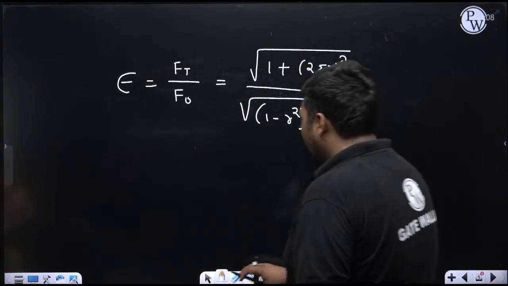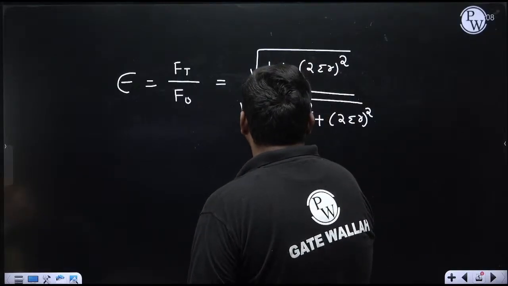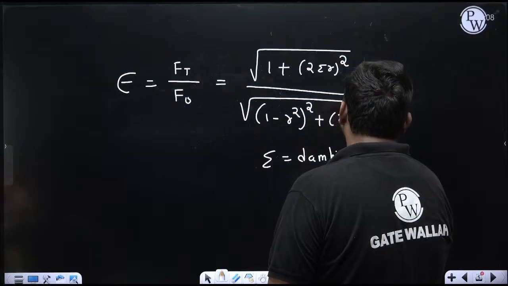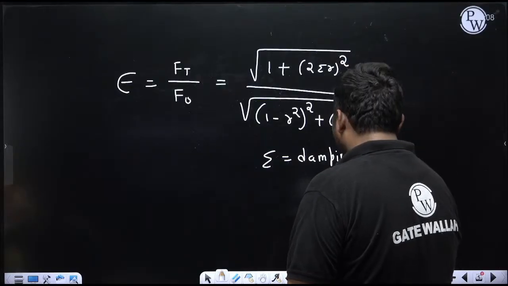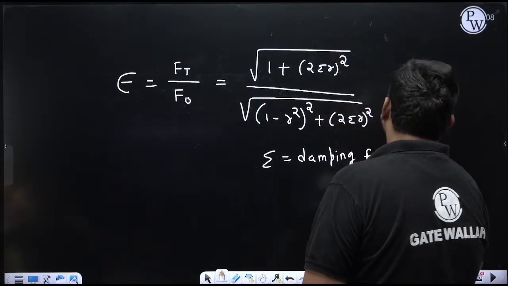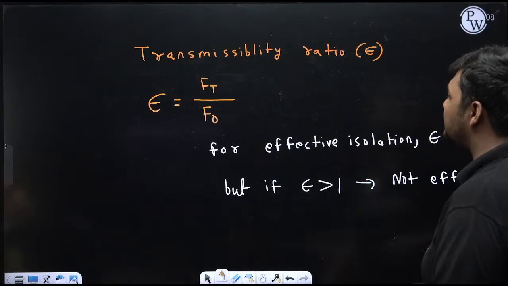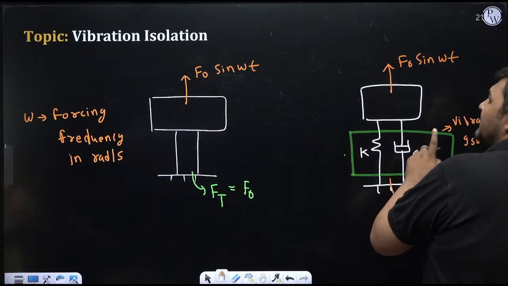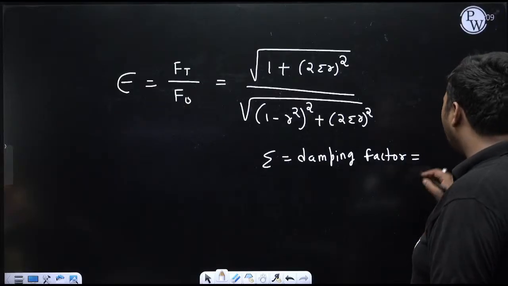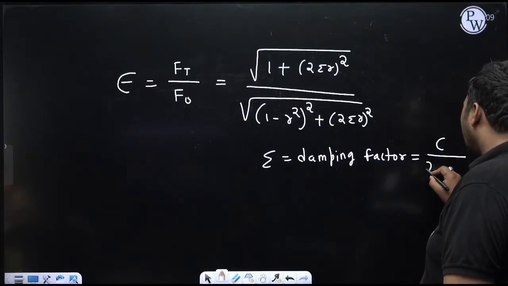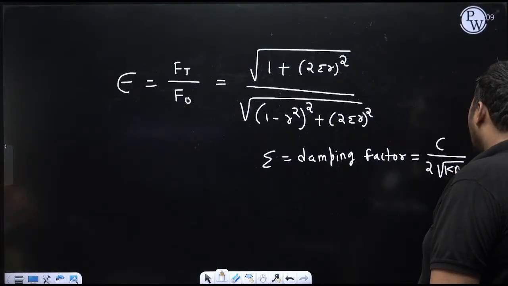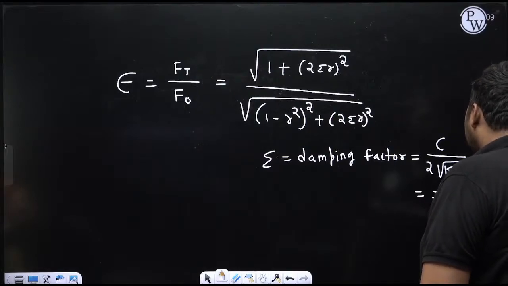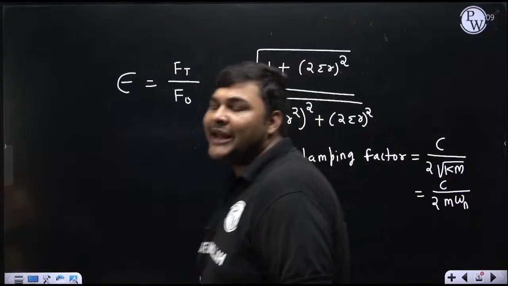Here zeta is the damping factor, and we know the formula to calculate zeta. For the general case, where a spring is directly attached to a point mass and a damper is attached parallel to this spring, the formula to calculate the damping factor is C upon 2 root over Km. Or one more formula you can use is C upon 2m omega n, where C is the damping coefficient of the damper.